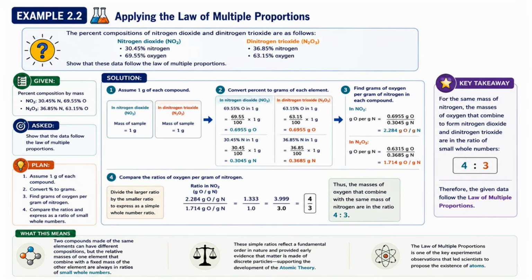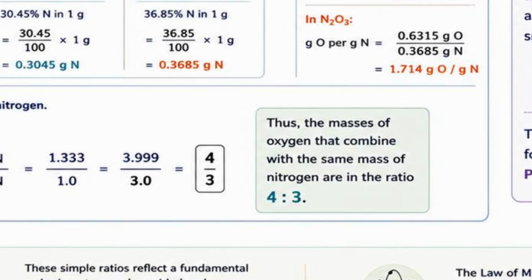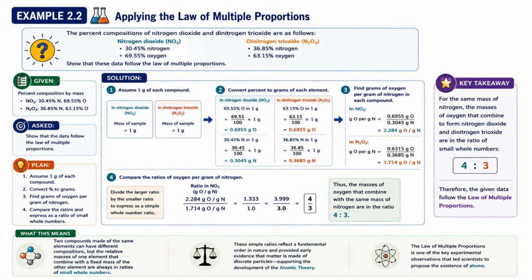So what does this ratio mean? It means that for the same mass of nitrogen, the amount of oxygen combining with it is in the ratio 4:3. So notice that 4 and 3 are both small whole numbers. That is exactly what the law of multiple proportions predicts. So our conclusion is simple. Because the oxygen masses combine with the same mass of nitrogen in the ratio 4:3, the given data follow the law of multiple proportions.